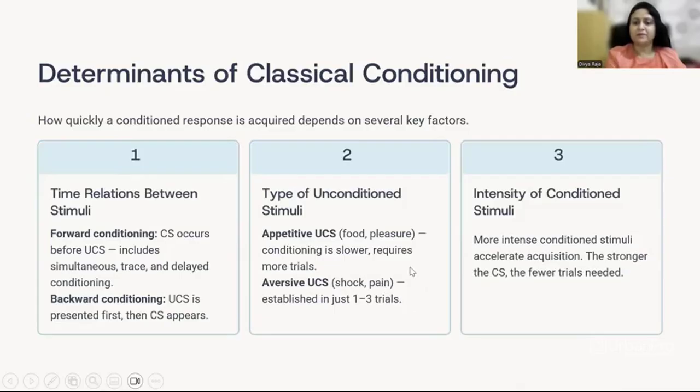And next is the intensity of conditioned stimuli. The more the intensity, the faster the subject will acquire the conditioned response. So you need fewer trials in case of high intensity stimuli.